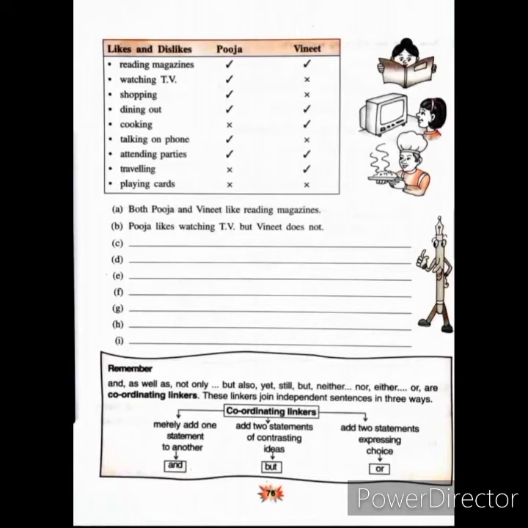As we have already discussed, when we are joining two independent statements together, then we use and. But adds two statements of contrasting ideas, or adds two statements expressing choice. Whenever there is a choice, then we use or. For example, what would you like to have, tea or coffee? Two options are there, tea or coffee.